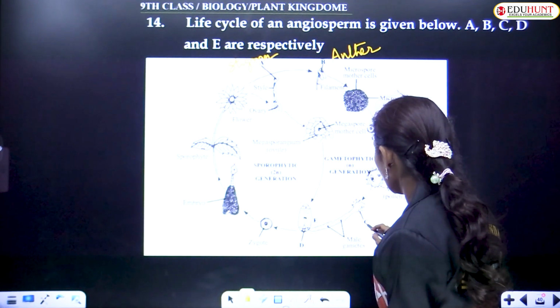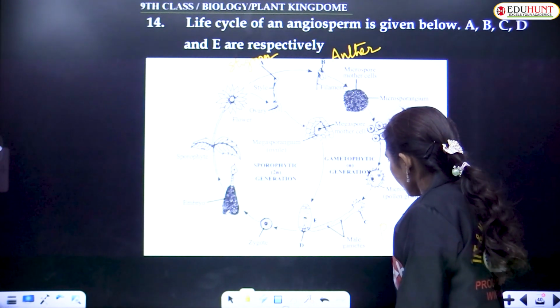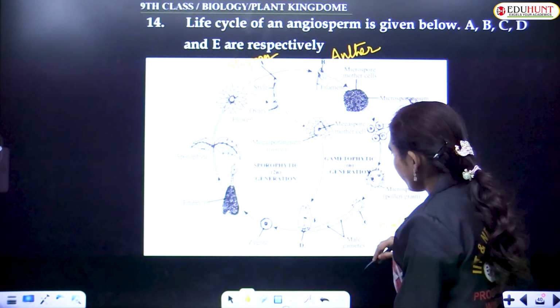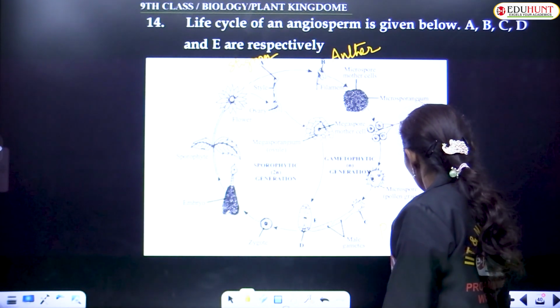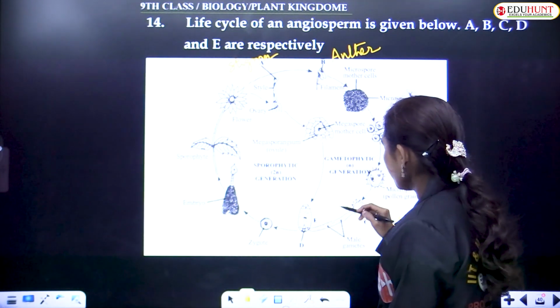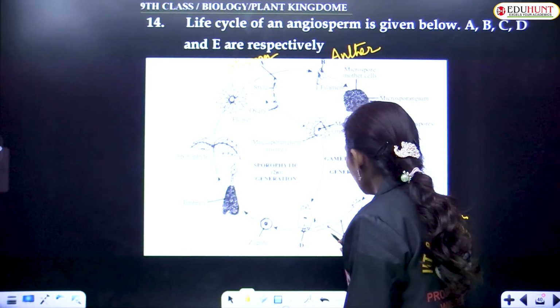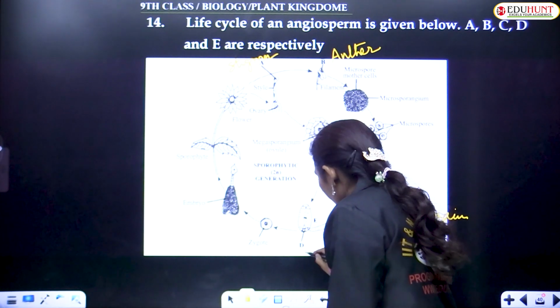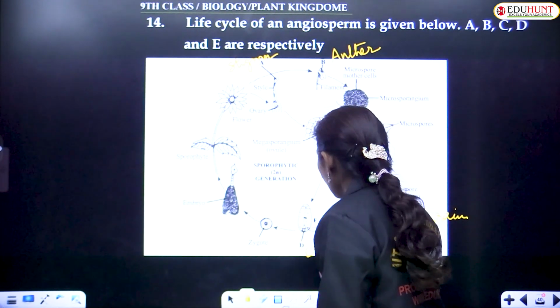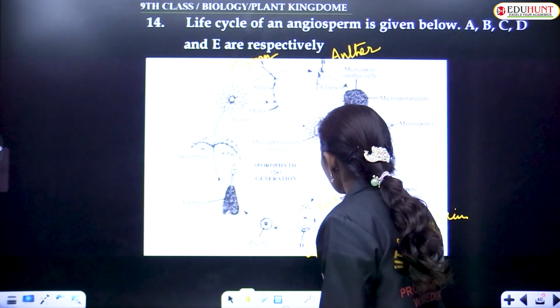Where is C? C is the germinating pollen grain, or rather the pollen tube. And D is the egg cell or female gamete, and E is the embryo sac.